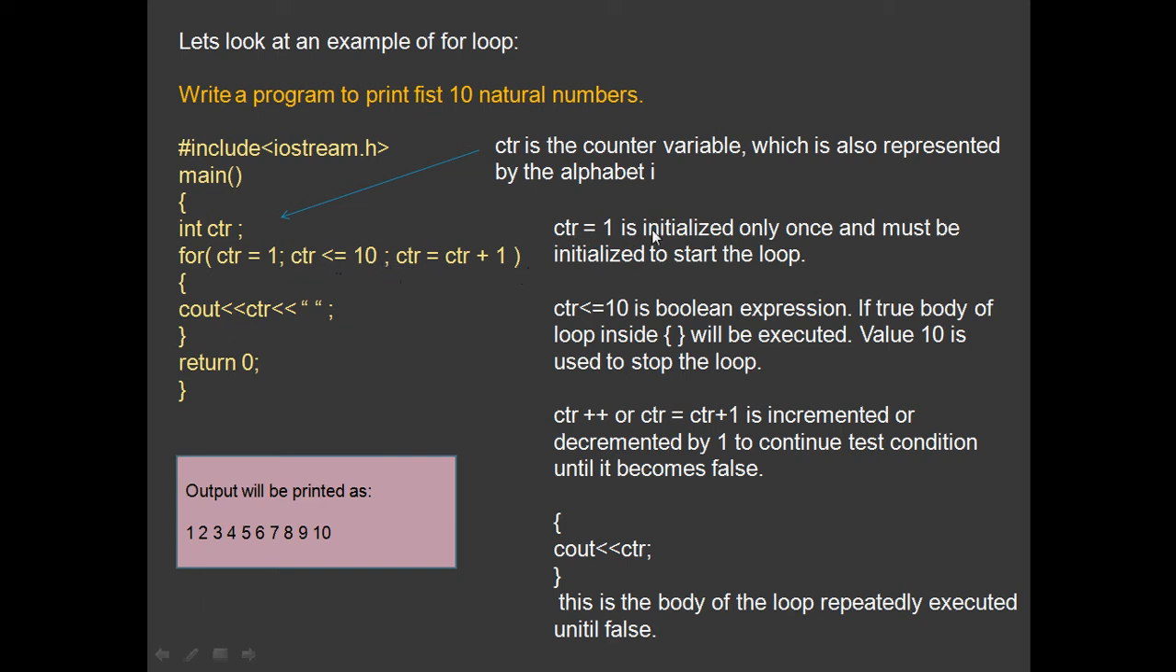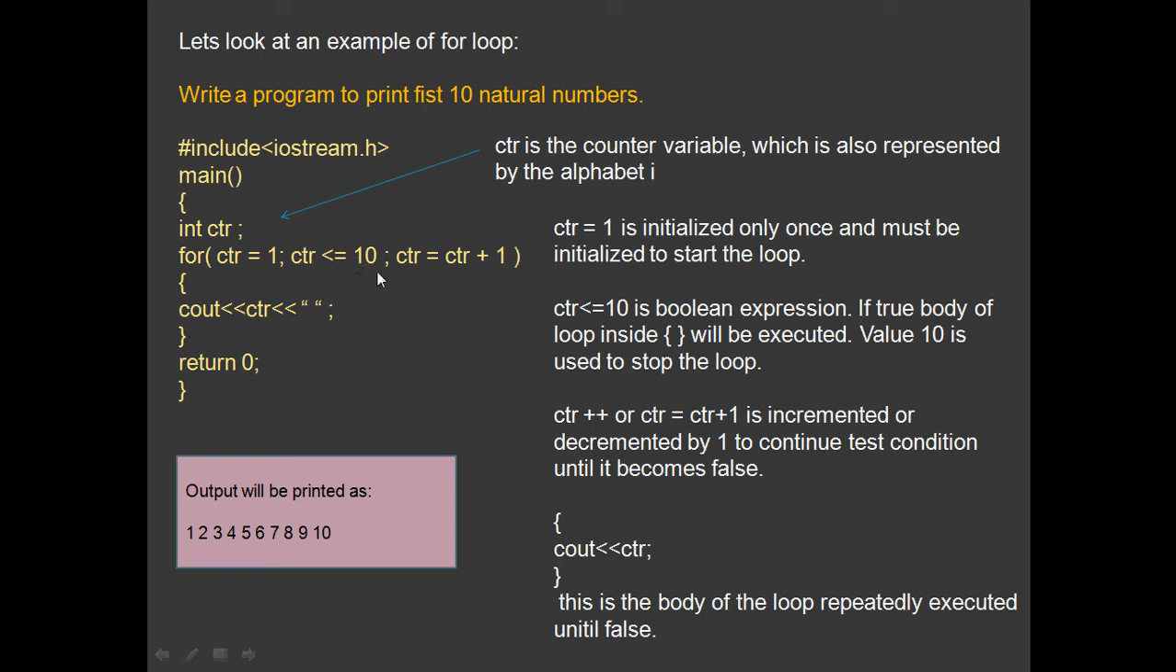So here CTR is initialized only once and must be initialized to start the loop. CTR less than or equal to 10 is the Boolean expression. If true, the body of the loop inside these braces will be executed. So the value 10 is used to stop the loop.